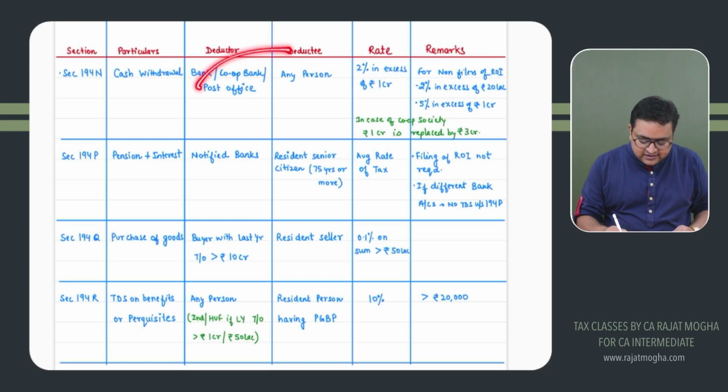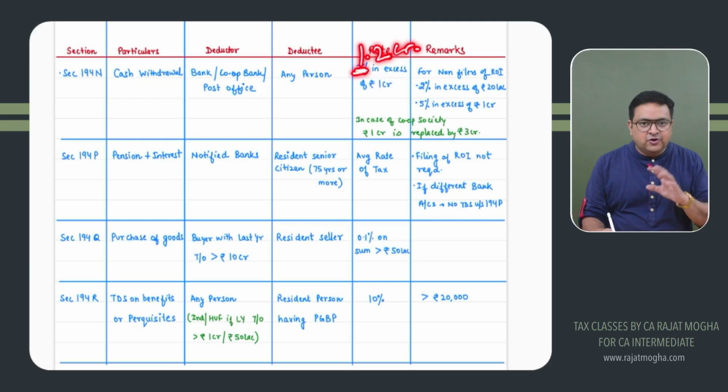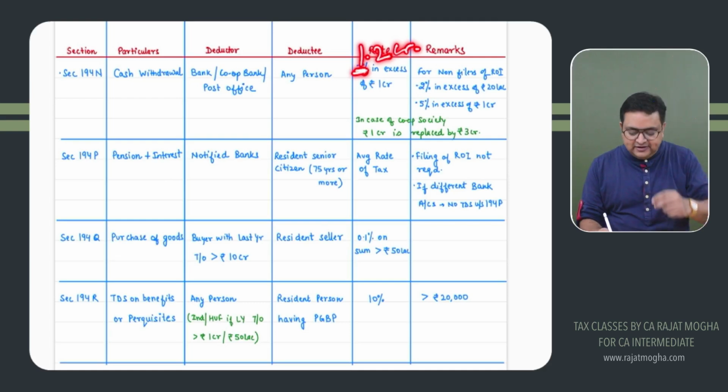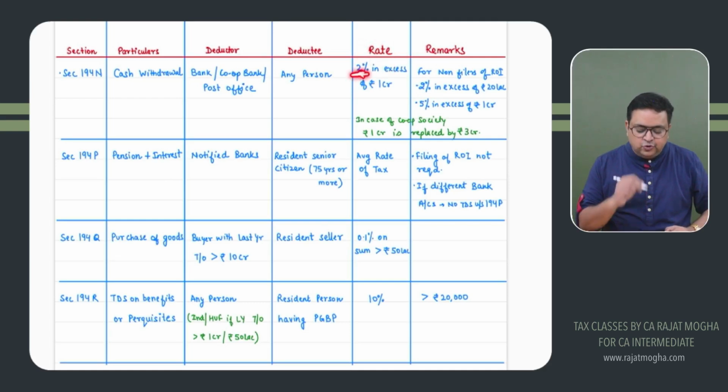So if you withdraw cash, let's say you are withdrawing 1.2 crore rupees, so on 1 crore, we will not deduct TDS. In excess of 1 crore, that is on 20 lakh, we are going to deduct 2% TDS.